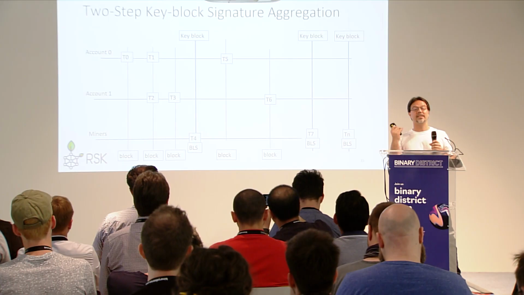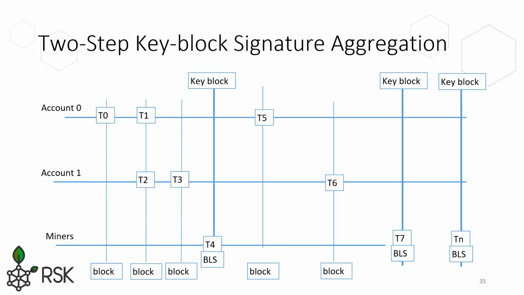And it's interesting that the BLS signature does not even need to be verified by anyone. The only one that will verify the BLS signature is the miner when the next key block occurs. And when the next key block occurs, the miner will collect all valid BLS signatures and will create this aggregated signature. So at that time, every signature has gone. Full nodes have only validated ECDSA signatures, not a single BLS signature per epoch ever. So all transactions in the blockchain have no signatures at all.